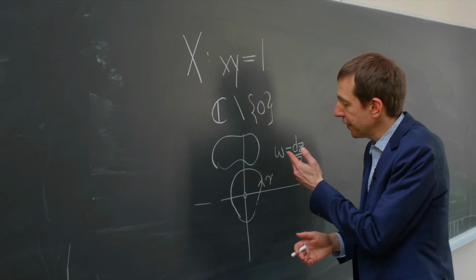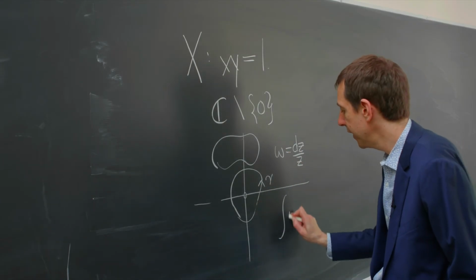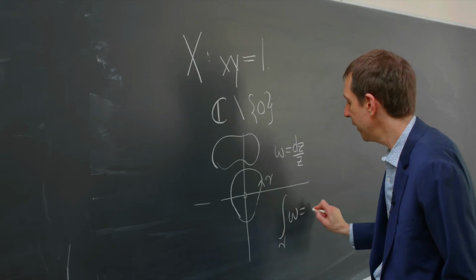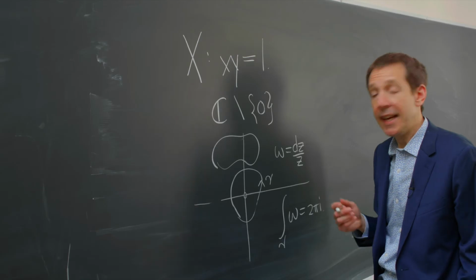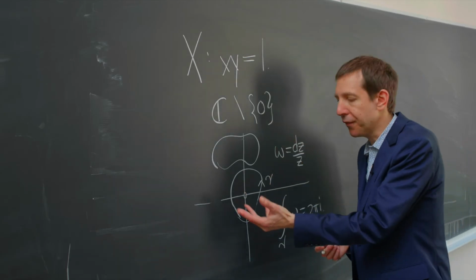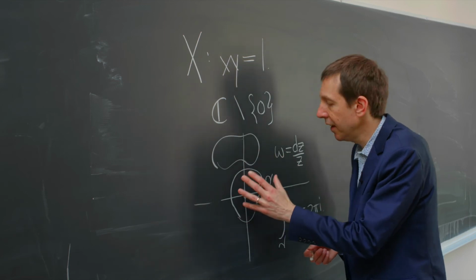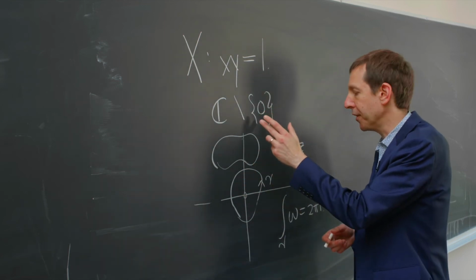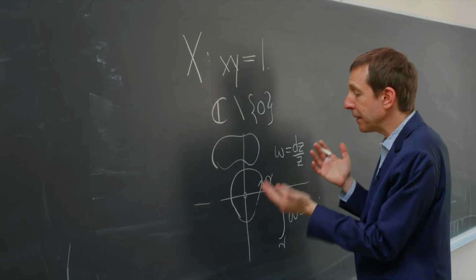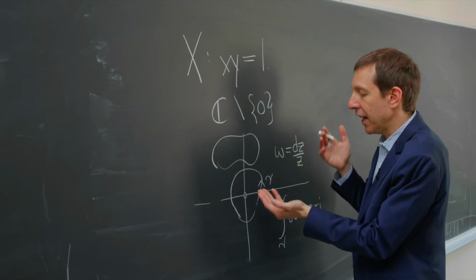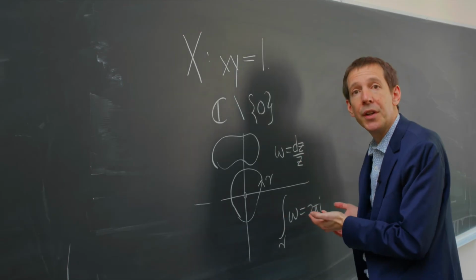Now if you integrate omega over this loop, you don't get 0. Instead, you get 2 pi i. In this case, the homology of C minus 0 is generated by the path, and the cohomology of C minus 0 is generated by this differential form. And there's a pairing between them, which takes a generator of one and the generator of the other and spits out 2 pi i.